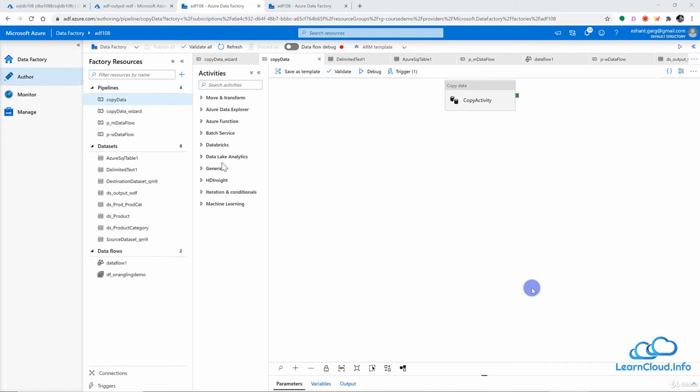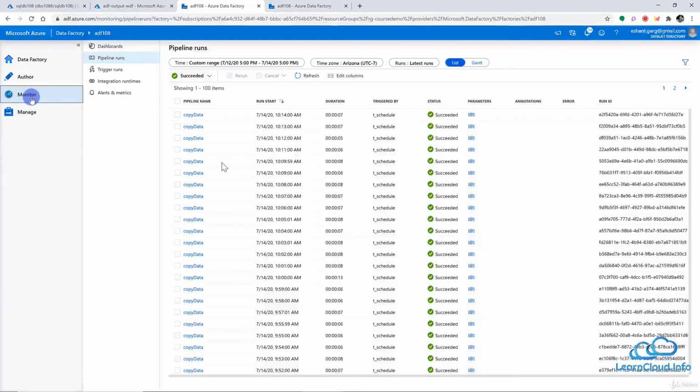So all those things, monitoring, and depending on what kind of action we want to take based on those monitoring, all those things we do in this monitor section on the left side. Although we have looked at the monitor section many times, even when we're designing our pipeline, either during debugging or during run, we want to see if it is completed successfully. But in this lesson, I want to go a little bit more in detail about this monitor section. So it has these 5 sections here: dashboard, pipeline run, trigger run, integration runtime, and alerts and metrics.